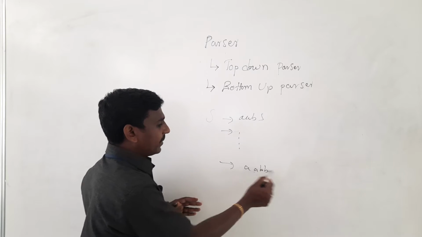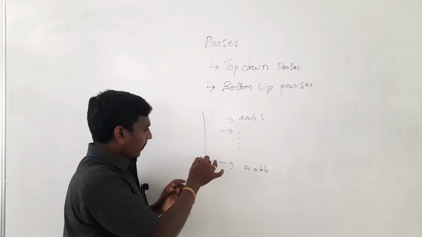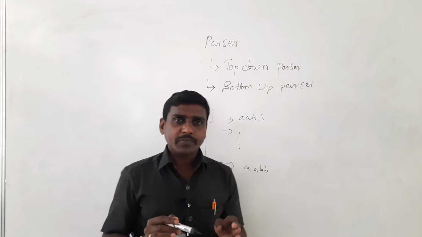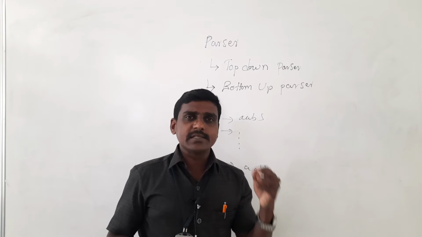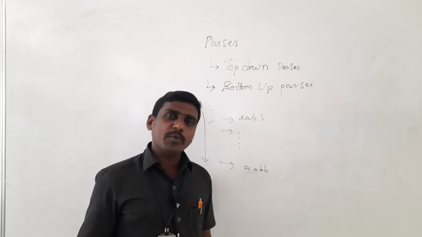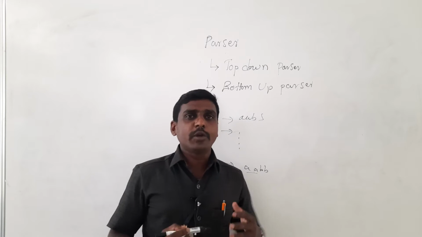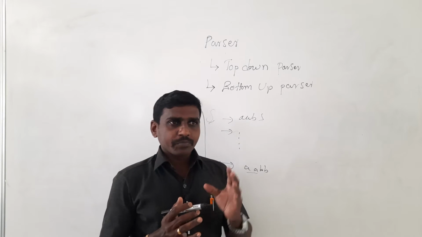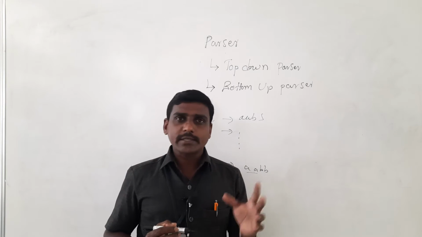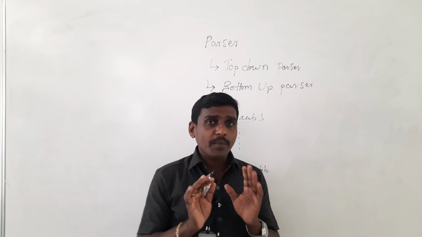Maybe AABB is an answer. So top down parser means from top to down. You should understand what the top is. This is the start symbol. So from the top symbol to the answer, the given string, is top down parser. Whenever you are studying a top down parser, you should understand that we take the start symbol as input and obtain the string.